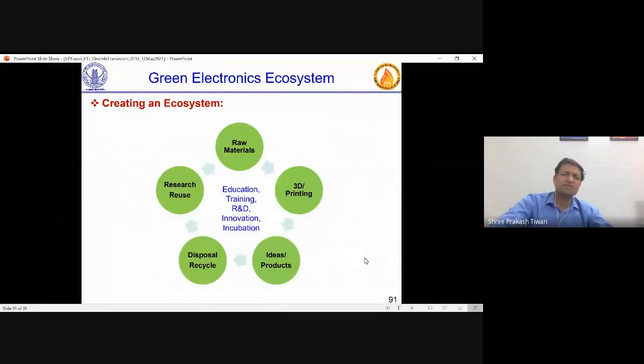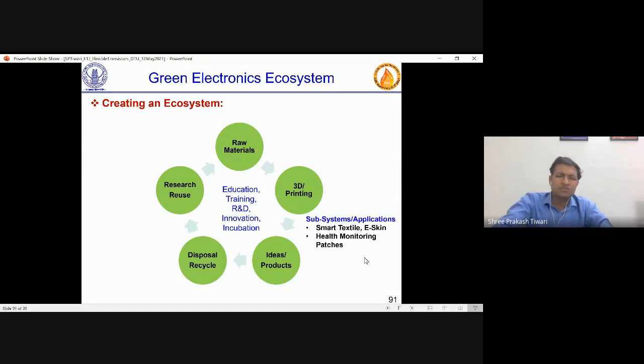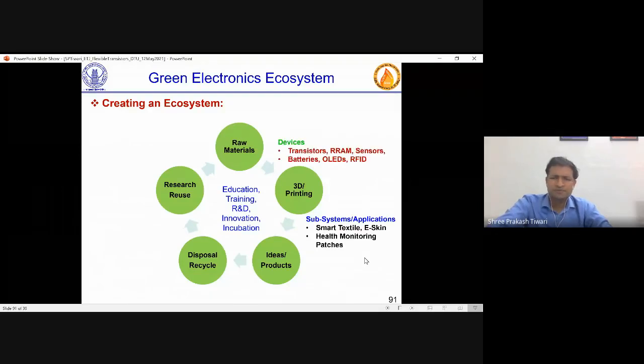But then, see, it's not about only making a device and using it. This whole ecosystem of green electronics has to evolve. And now, what is this whole ecosystem, you say? One thing you have to see is what applications we are trying to do this for, because unless you show some applications, nobody will be interested in your technology. So something like electronic skin or smart textile. So these are subsystems. But for any subsystem, you have to talk about devices, which devices we are fabricating.